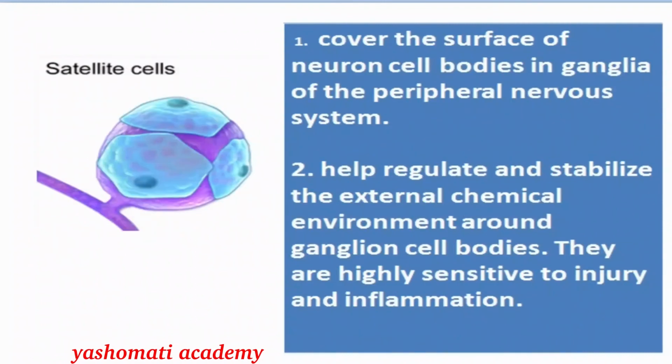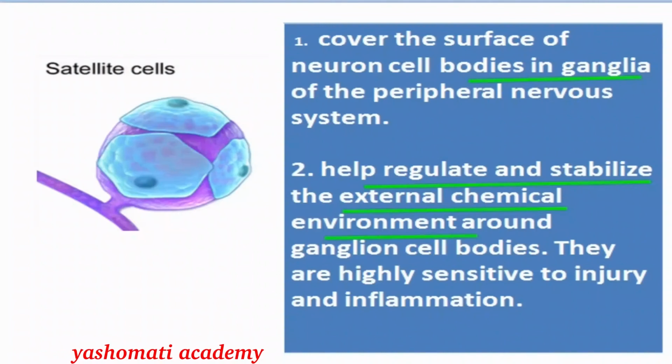Let us talk about the types of cells present in the peripheral nervous system. There we can find two types of cells, one called satellite cells. Satellite cells cover the surface of neurons and cover the ganglia. I hope you all remember that ganglia are places where more cell bodies are present. So around the ganglia, these satellite cells are present. Their function is to regulate and stabilize the external chemical environment of nerves.